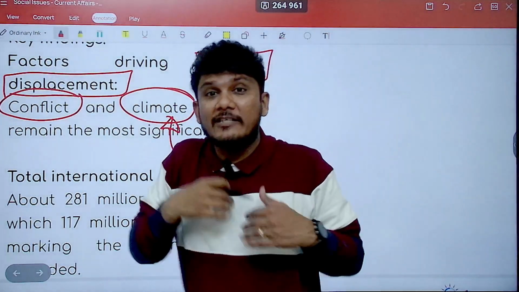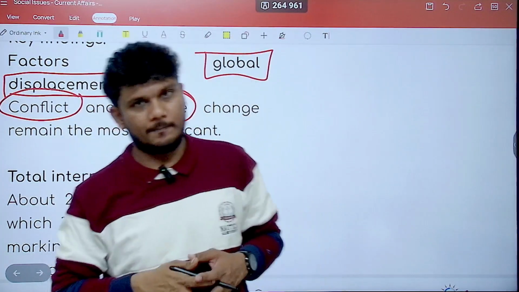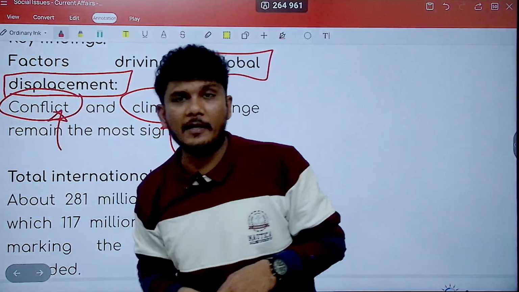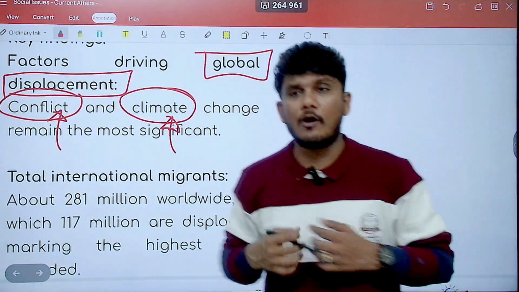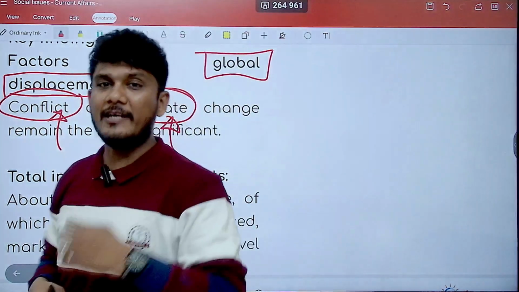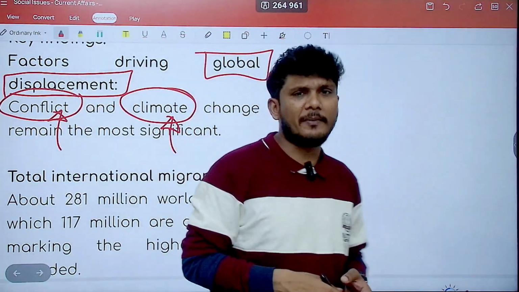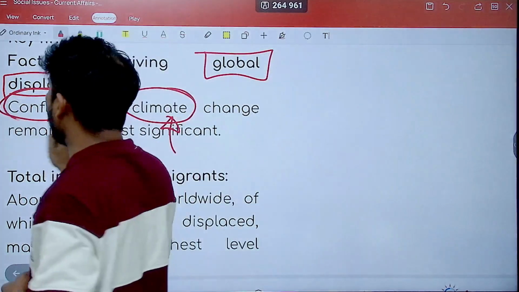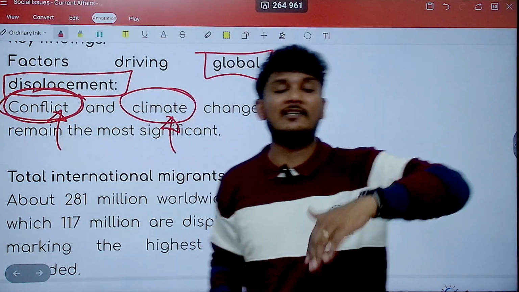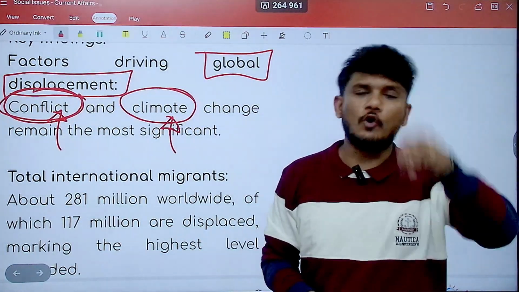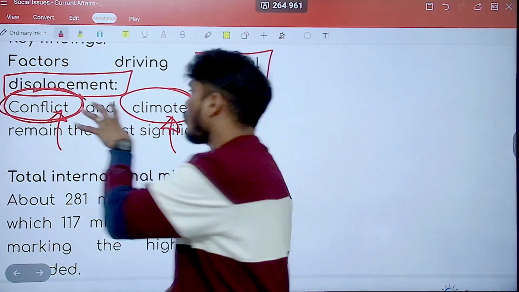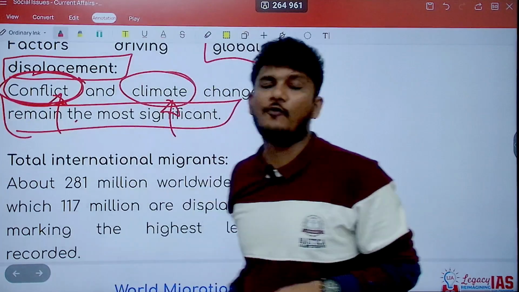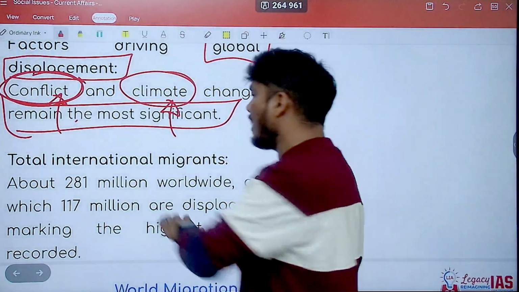If you are being displaced because of climate change, that is one reason. The other is conflict. Conflict can be ethnic conflict, ethnic violence, caste-based, religion-based, race-based, and so on and so forth. Those conflicts can also be between the government and a civilian revolt, etc. Those are the concepts of conflict. So conflict and climate change remain the most significant reasons for displacement of people in the world.